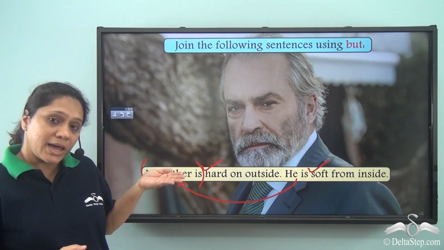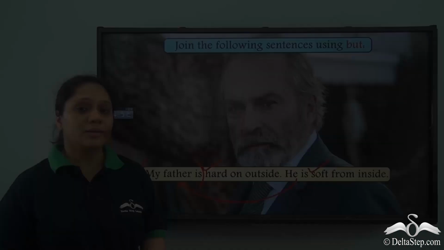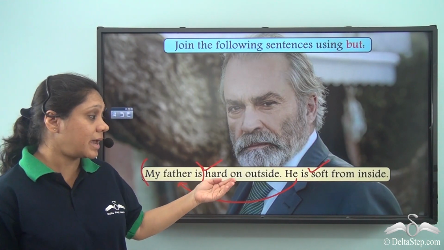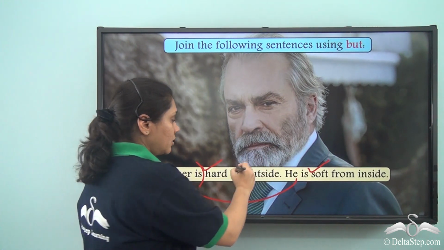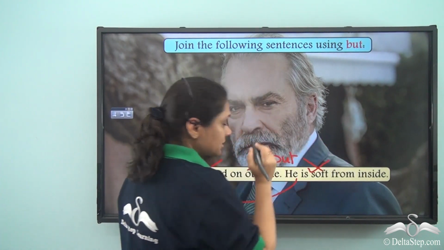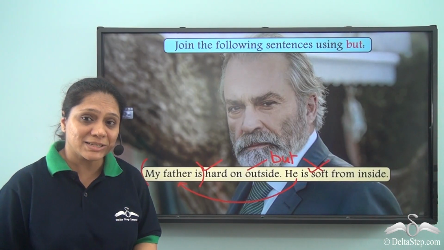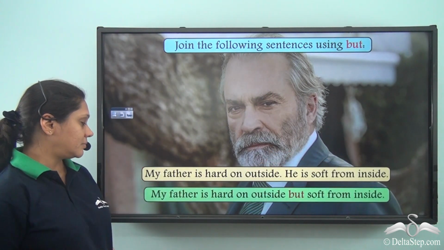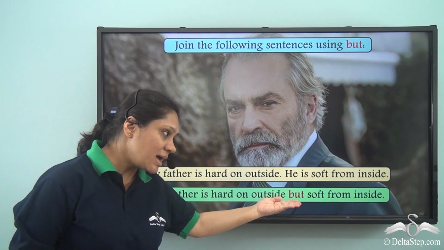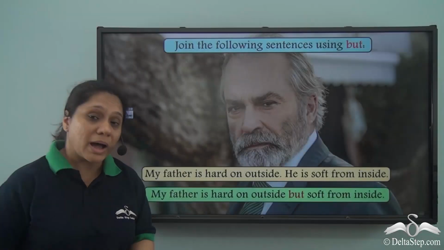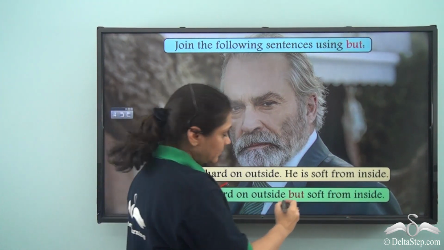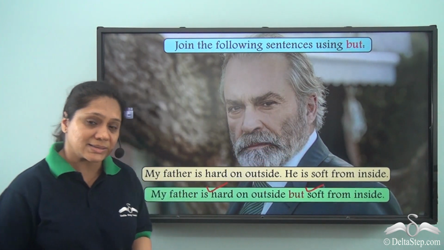So, we will take the common part out and then we will join the two contrasting ideas, hard on outside, soft from inside with but. And what will our new sentence be? My father is hard on outside but soft from inside. So, but has joined which contrasting ideas? Hard on outside, soft from inside.